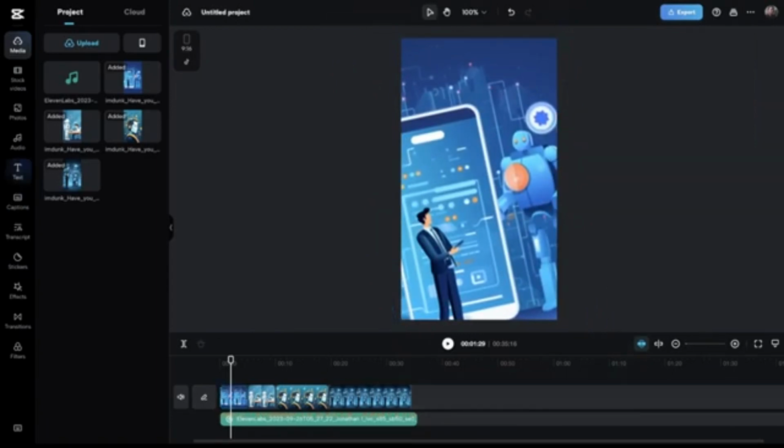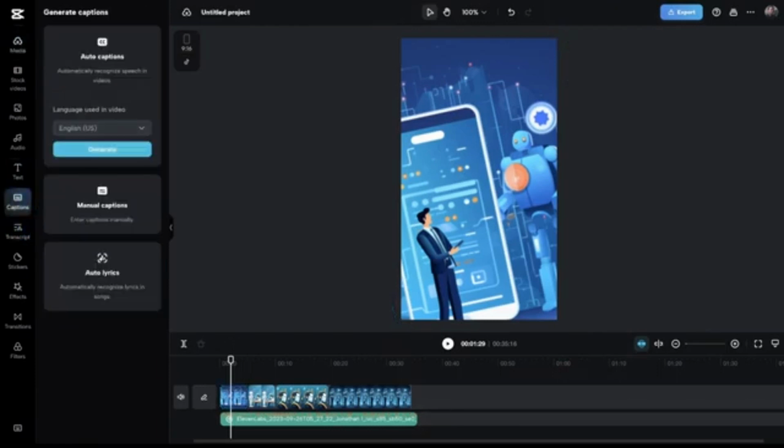And then you can come over to the side where it says captions, and you could generate auto captions, and then you just need to proofread that every single one is correct. And that's really the process of creating these videos. And it does take a little bit of time.